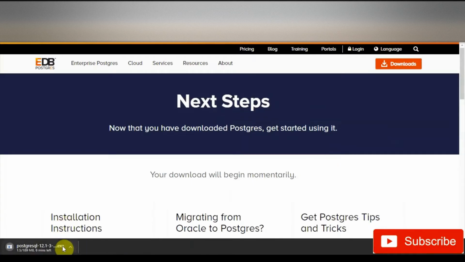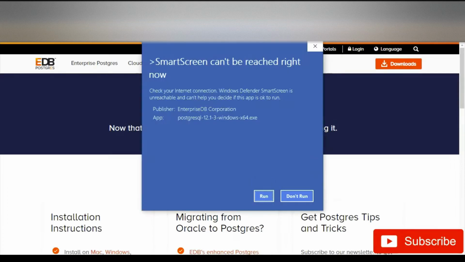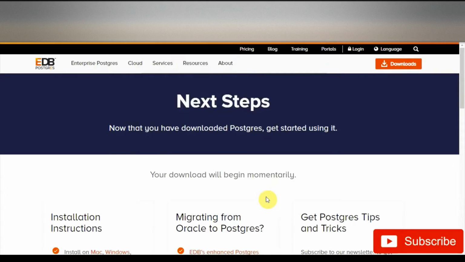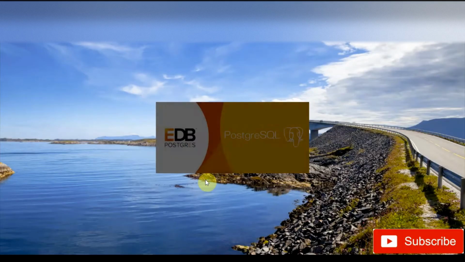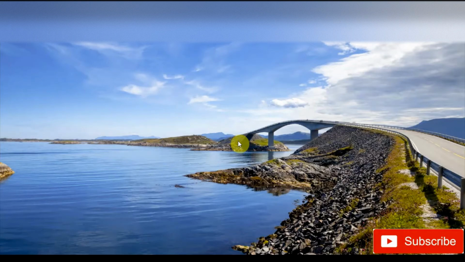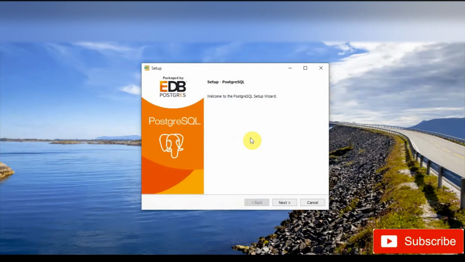Now here we can see the downloading has started. We will wait for the process to complete. Now here we can see the download is now completed. We will now click the downloaded file, and it will ask for permission. Now we will start the installation process.